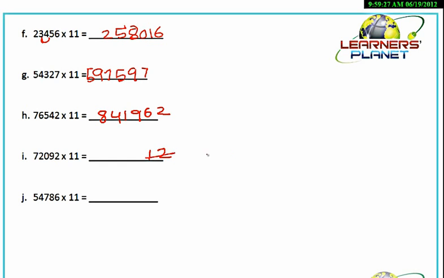Okay, we try to do it once again. It's 2 as it is. 9 plus 2, 11. We write 1 over here and 1 will be carried. Then 0 plus 9 will be 9 and plus 1, 10. We write 0 over here and 1 will be carried. Then 2 plus 1 will be 3. Then 7 plus 2 will be 9 and 7 as it is. So 72092 into 11 will give you 793012.